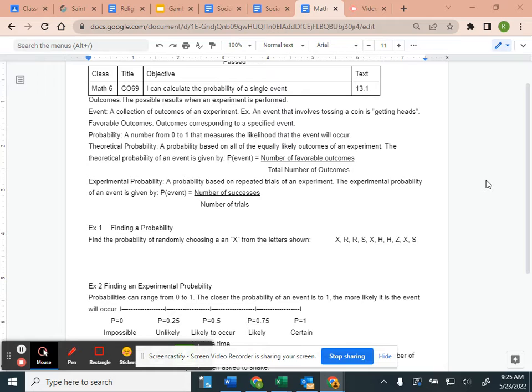All right, so because we have a lot to get through this week so we can do our test next week, we need to focus. So today we are starting with objective CO69. I can calculate the probability of a single event.